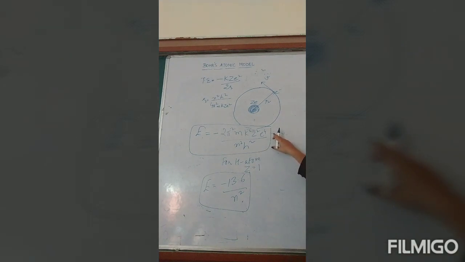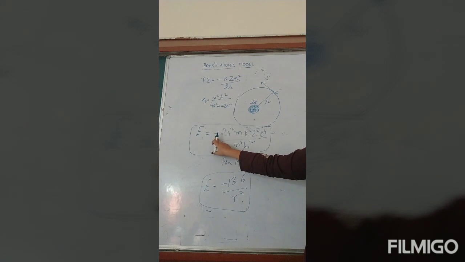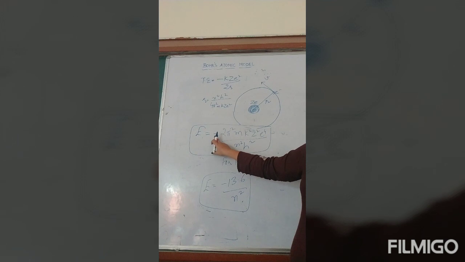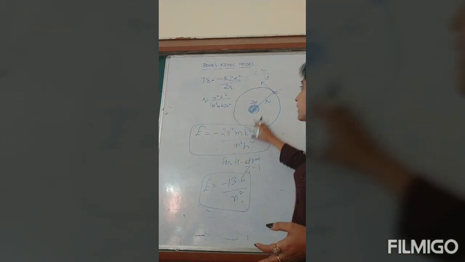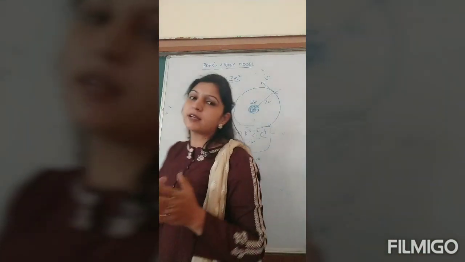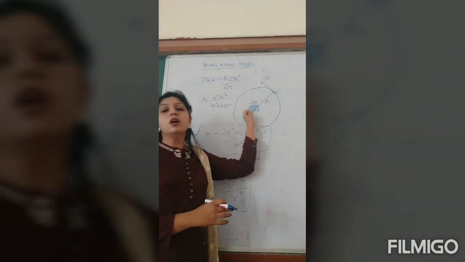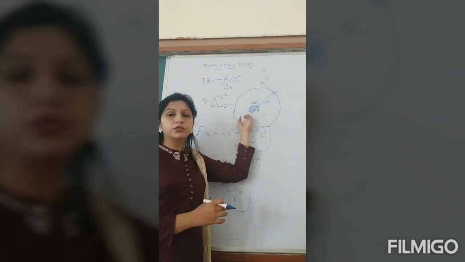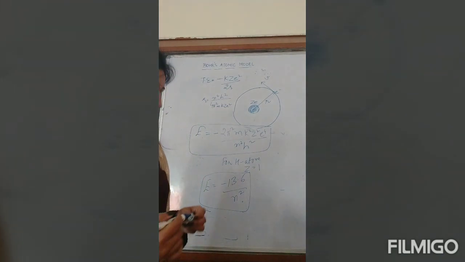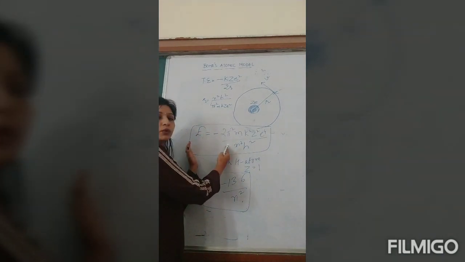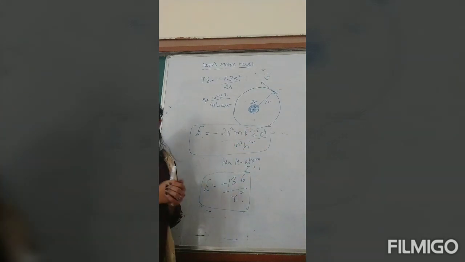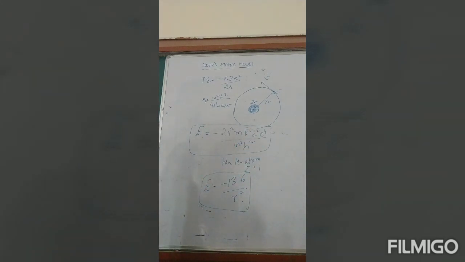Coming back to the expression for energy, it is coming out to be negative. What is the purpose of the negative sign? What is the importance of the negative sign? The negative sign indicates that the electron is bound to the nucleus. Whenever total energy is negative, it means that thing is bound to the nucleus. Now this electron is bound to the nucleus. To free this electron, obviously you need to provide some energy. Okay, so this is your total energy. For the hydrogen atom, we put Z as 1. So this is the energy for the hydrogen atom in electron volts.